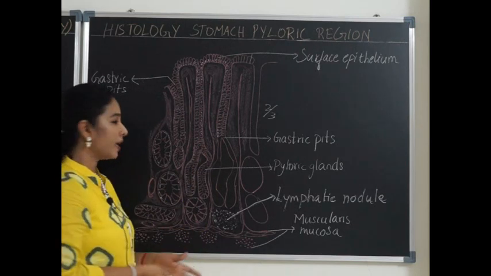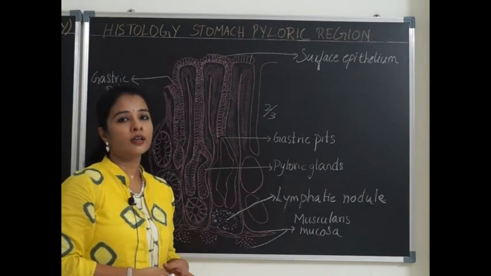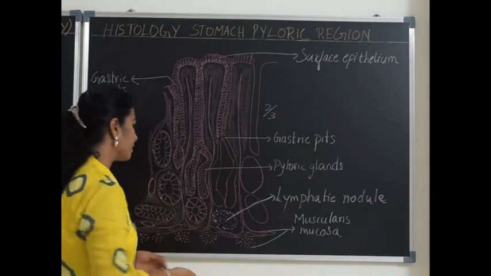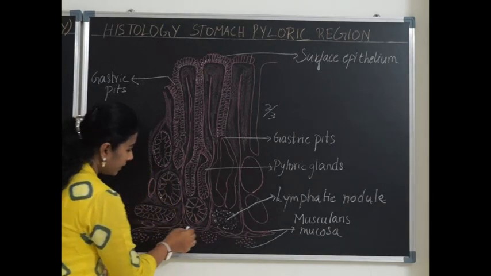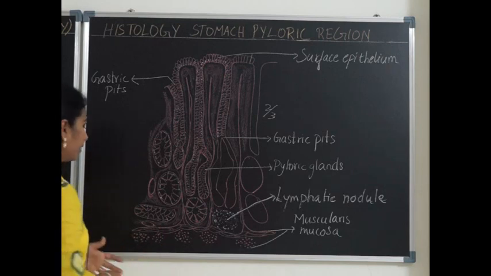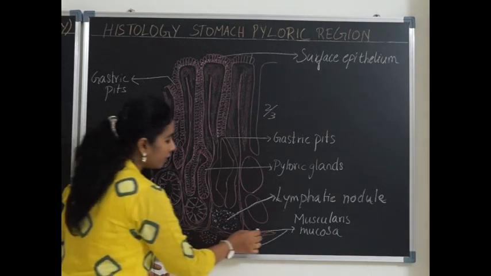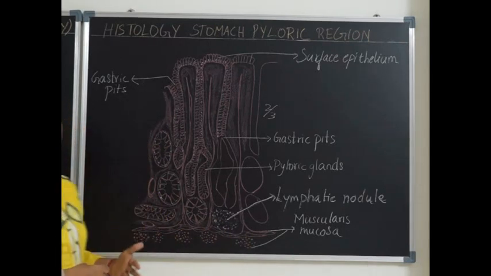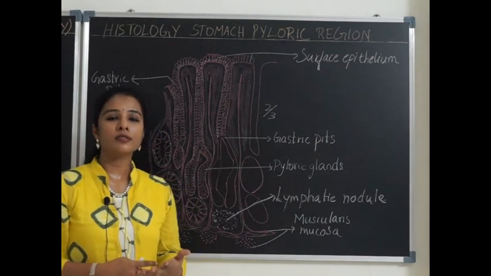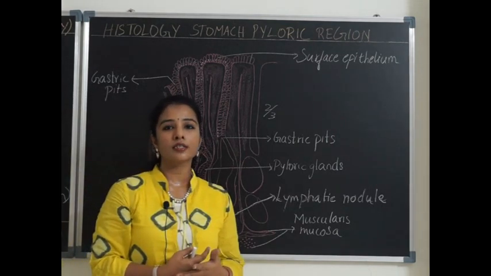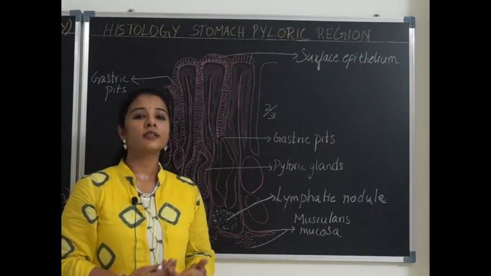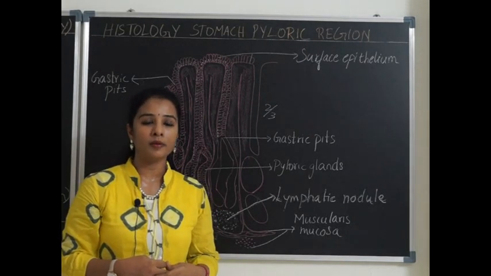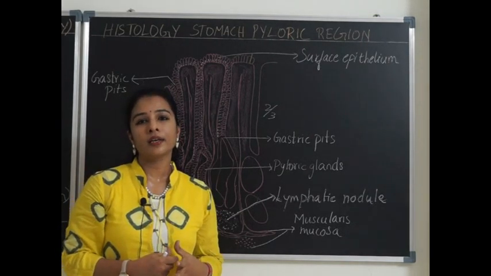Pyloric glands are branched, tubular or coiled glands, whereas in the fundus they are usually simple tubular or branched glands. The rest of the structure is almost similar, having muscularis mucosa with inner circular and outer longitudinal layers, and below that a submucosa having blood vessels, lymphatics and nerves, called Meissner's plexus. The muscularis externa consists of inner circular, outer longitudinal and innermost oblique muscles. The thickness of the muscles varies at different parts.